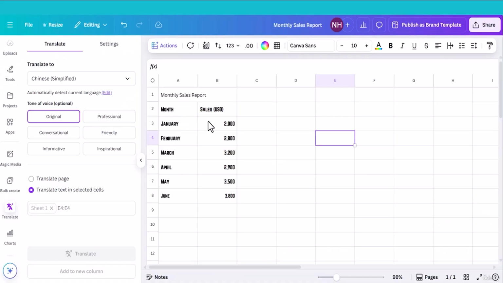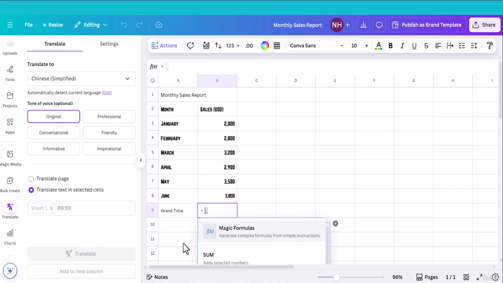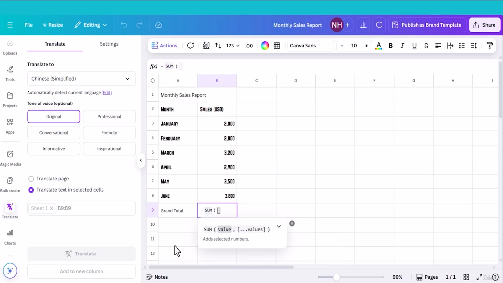Now let me add the sales amount per month. I will write grand total. If I put an equal sign, the formula bar will open. I will write sum, click enter and select the data from January to June and click enter. This is the total amount.